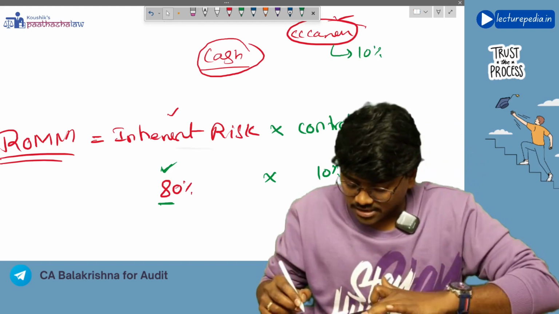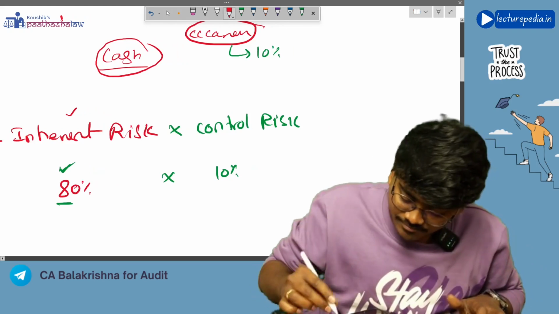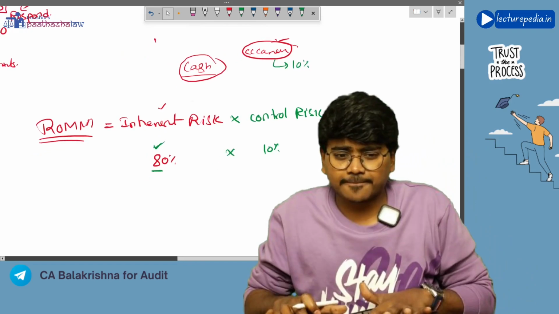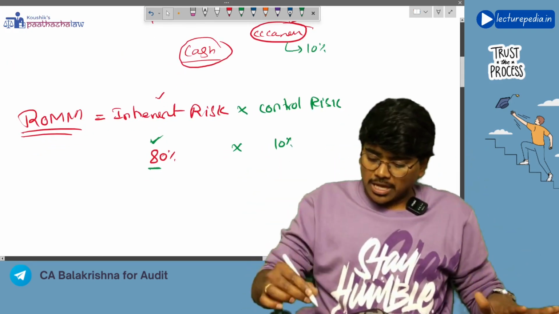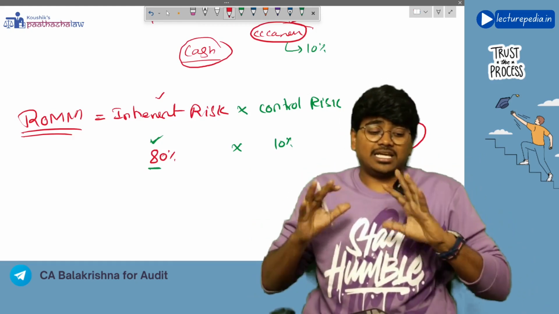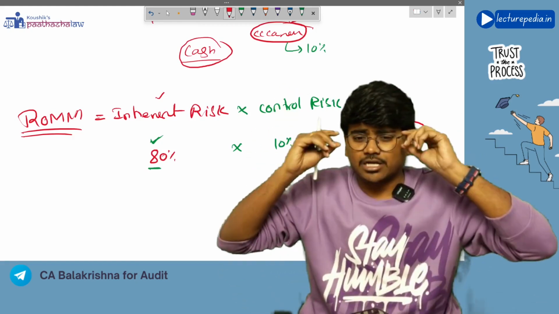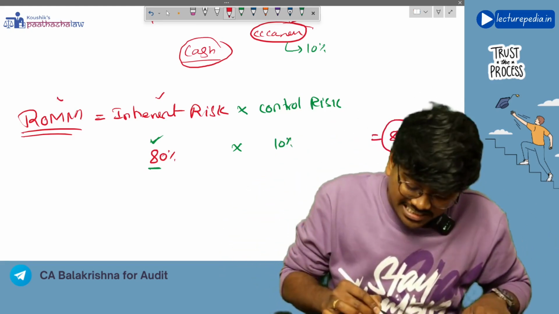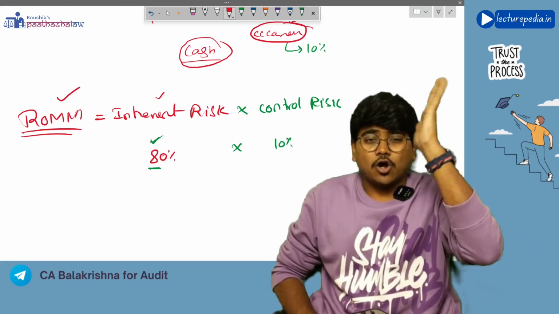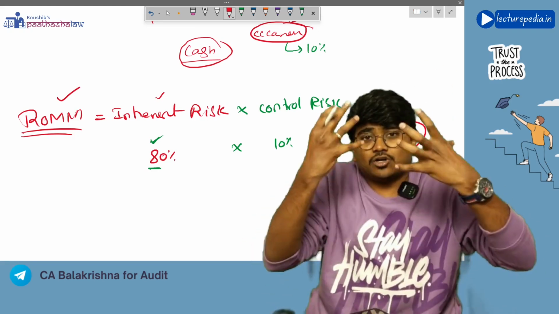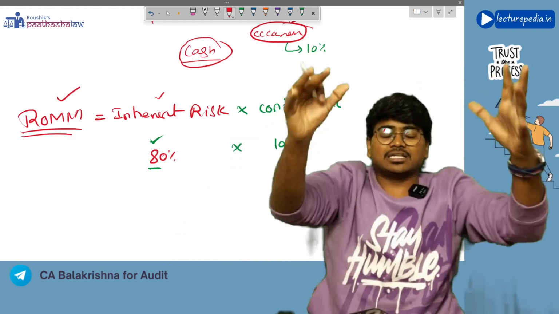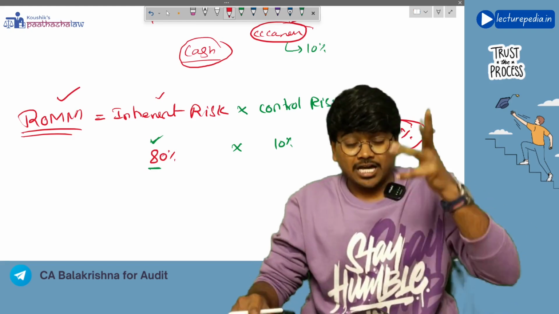You will get 8%. This 8% is nothing but risk of material misstatement. Got it? So now you have calculated risk of material misstatement. So the risk that there will be material misstatement in the cash is 8%. Now you should always remember that this risk of material misstatement will never be in the hands of the auditor. Before the auditor has come to the audit itself, that risk of material misstatement is present.